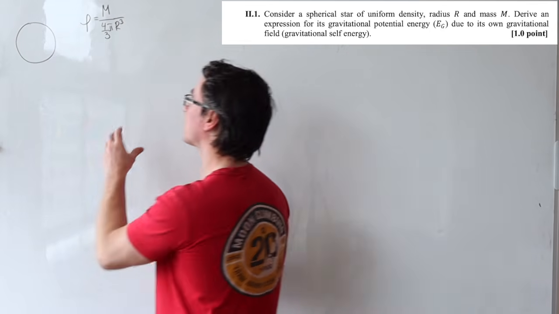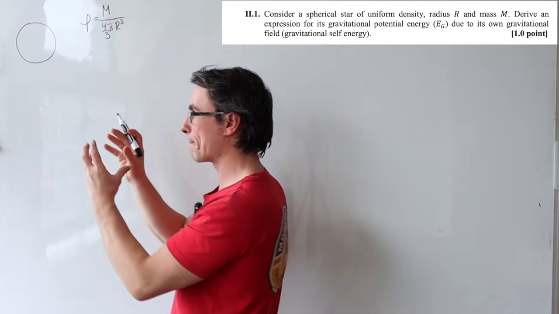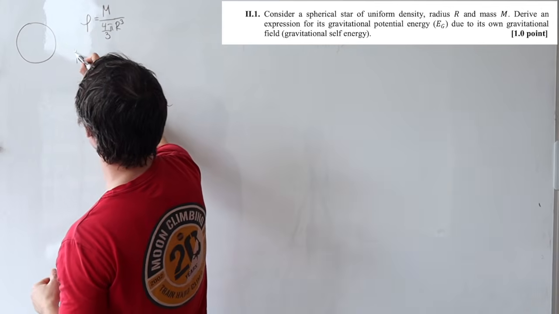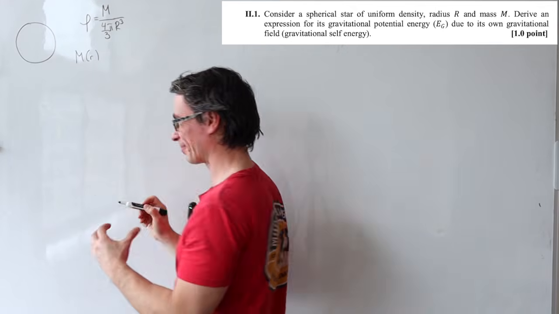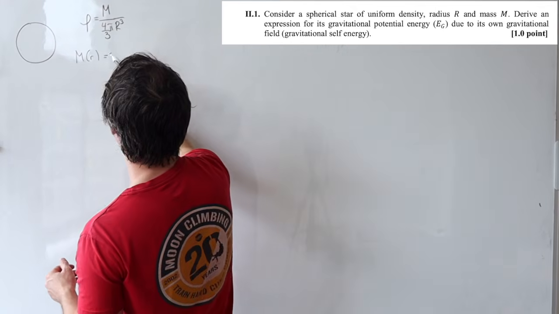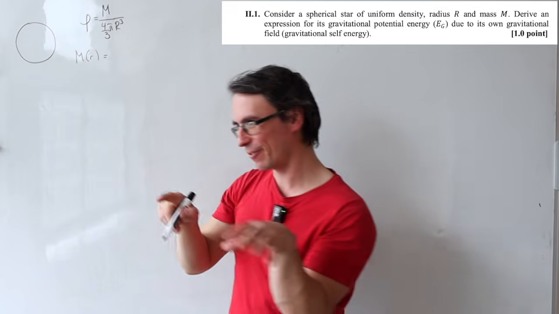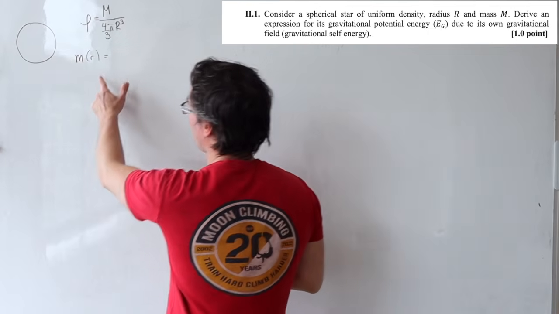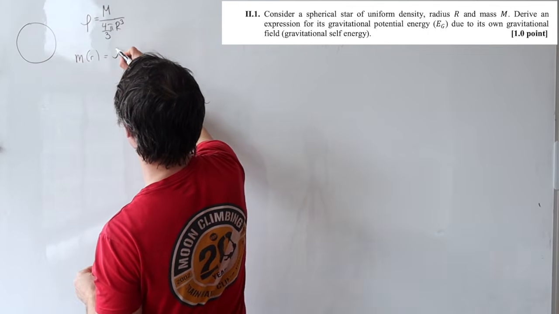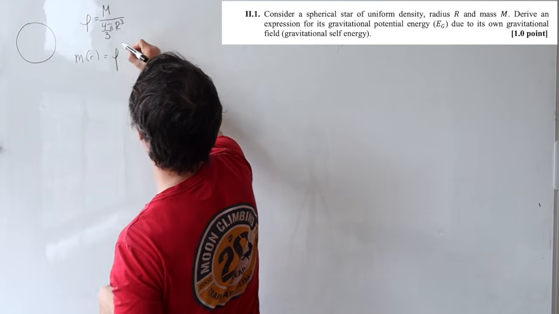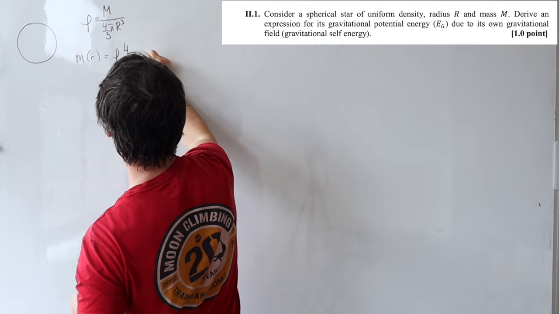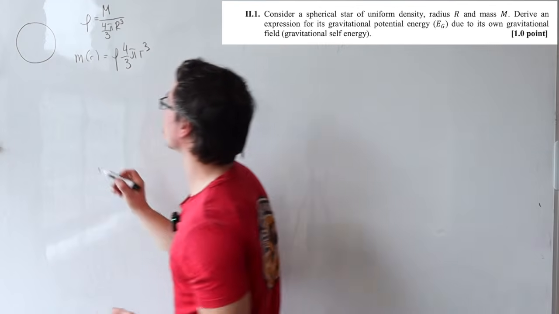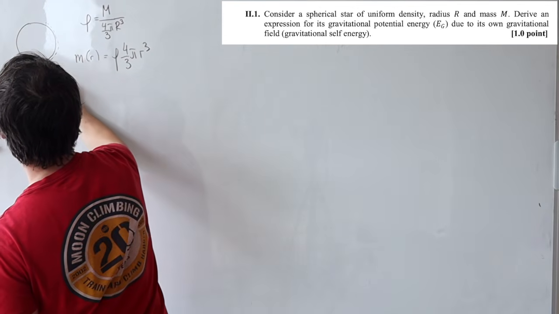Then we're going to take a sphere of radius r, i.e. we're sort of building our star, and we're going to say that the mass as a function of the radius, let's just give it lowercase m, will be given by the density multiplied by 4/3 pi r cubed.